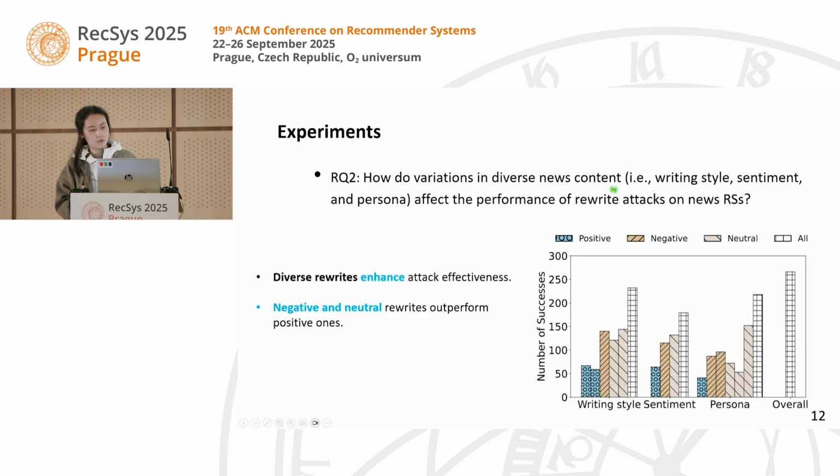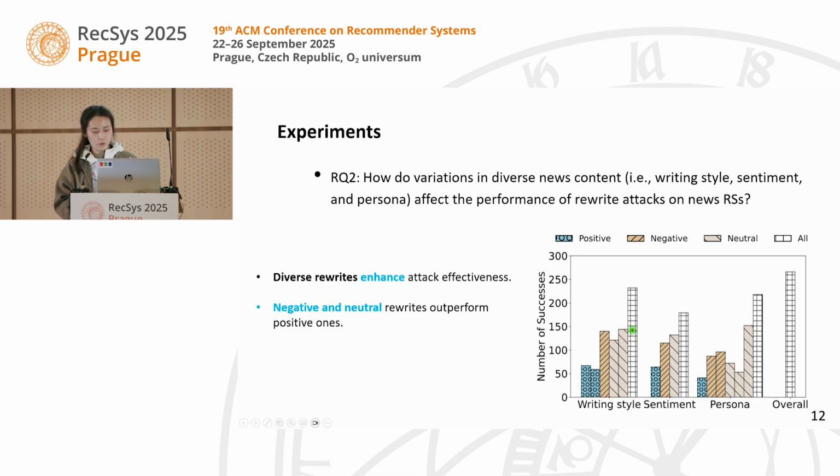And for the second research question, how does the diversity of news content affect the performance? The answer is yes. We can see diverse rewrites can enhance the attack effectiveness, and if we collect all the diverse results of the attack, the overall success is even higher than each separately.